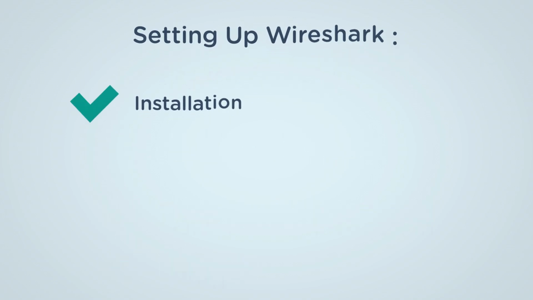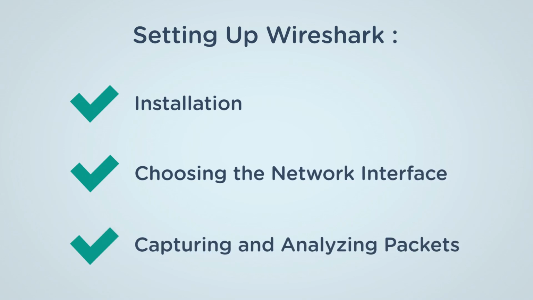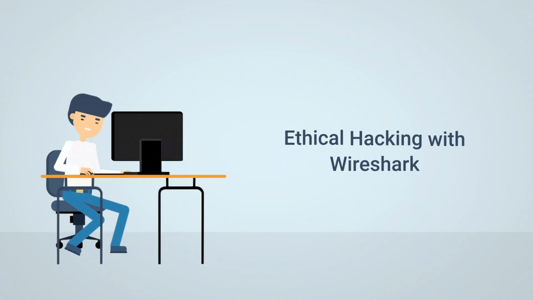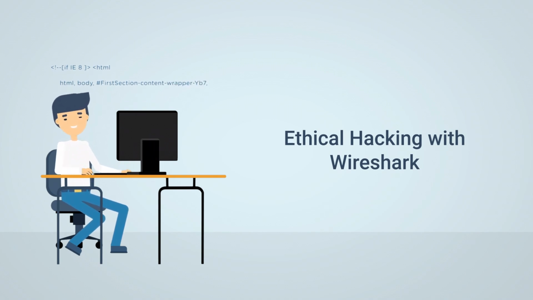To set up Wireshark, install it on Windows, Mac OS, or Linux. Choose the desired network interface and capture packets in real time. Wireshark aids ethical hackers in network reconnaissance, identifying weaknesses, analyzing traffic during attacks, and detecting malicious activity.